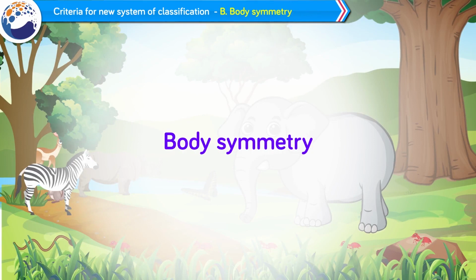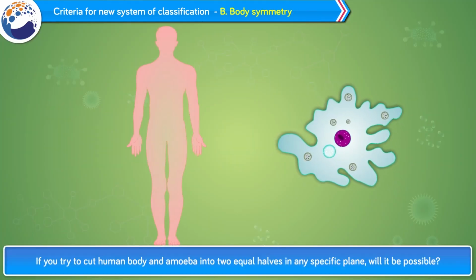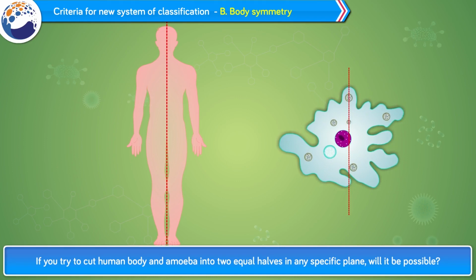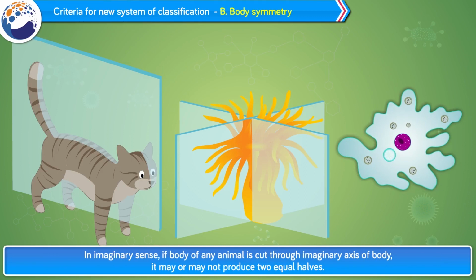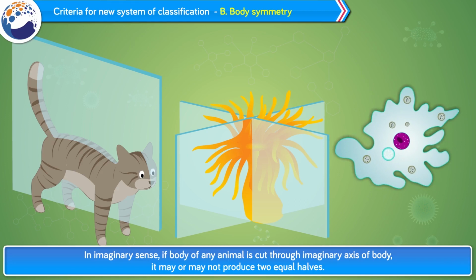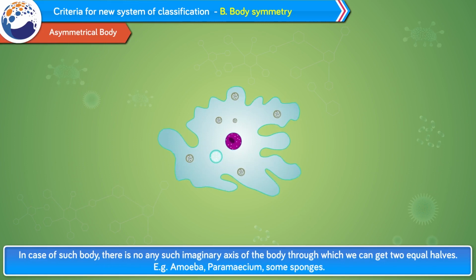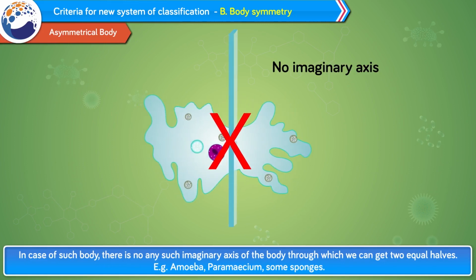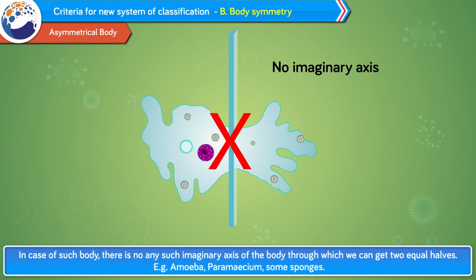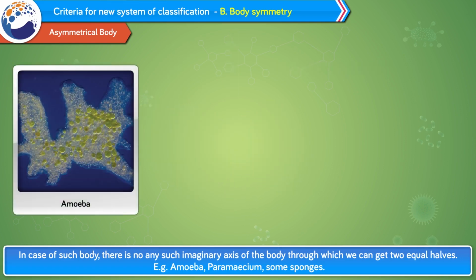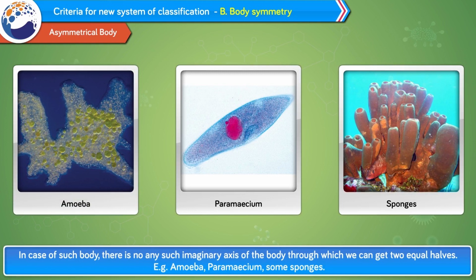B. Body symmetry. If you try to cut a human body and an amoeba into 2 equal halves in any specific plane, will it be possible? In an imaginary sense, if the body of any animal is cut through an imaginary axis of the body, it may or may not produce 2 equal halves. Depending upon this property, there are different types of animal bodies. Asymmetrical body. In case of such a body, there is no imaginary axis through which we can get 2 equal halves. Example, amoeba, paramecium, some sponges.